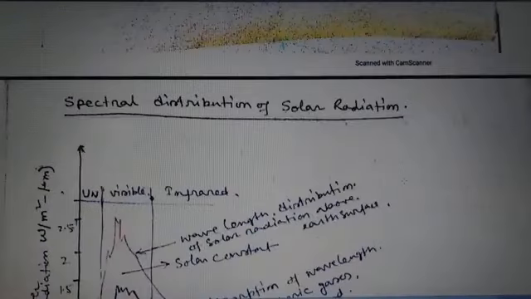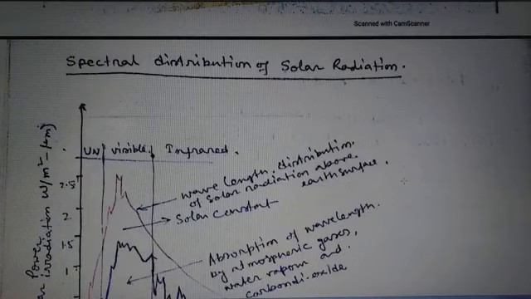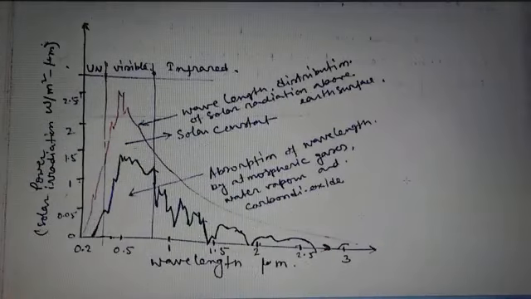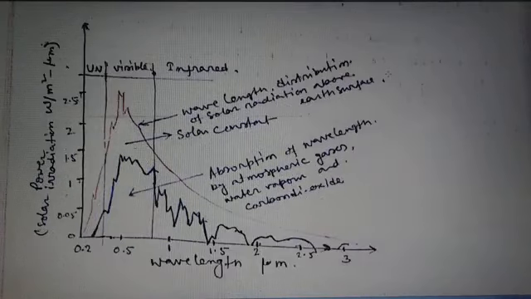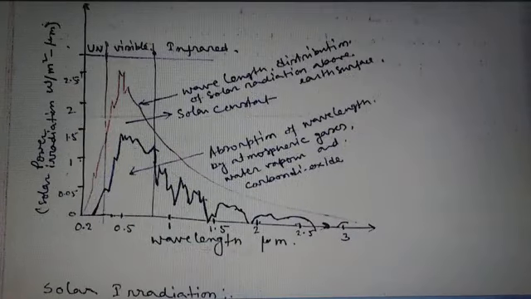Now, the spectral distribution of the solar radiation. So this is the curve of spectral distribution of solar radiation, where the x-axis indicates wavelength in micrometer and the y-axis indicates the power, that means solar irradiation. The unit is watt per meter square per micrometer.